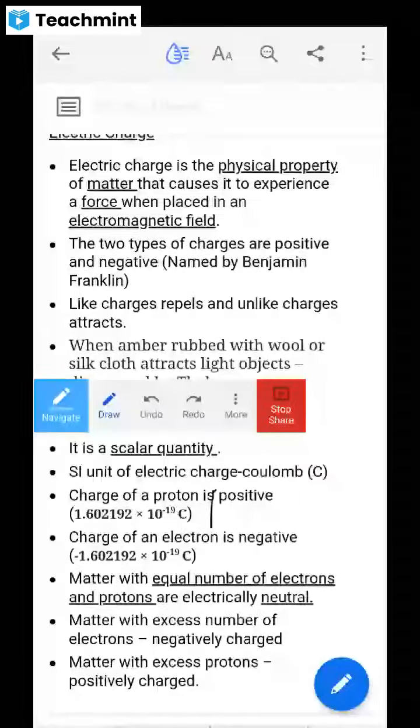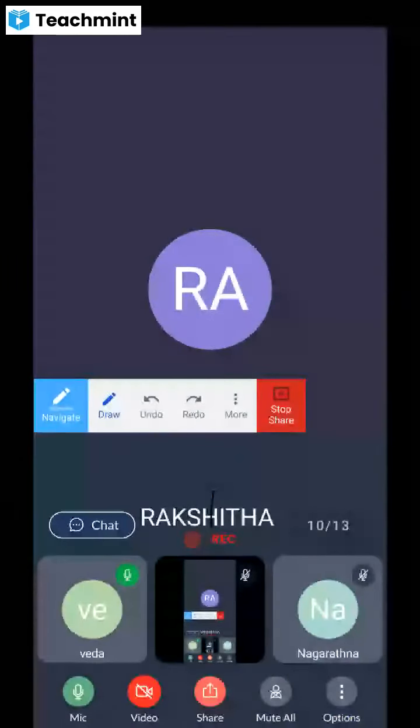Right. So now, matter with an equal number of electrons and an equal number of protons means what here? Suppose I consider an atom, a hydrogen atom.